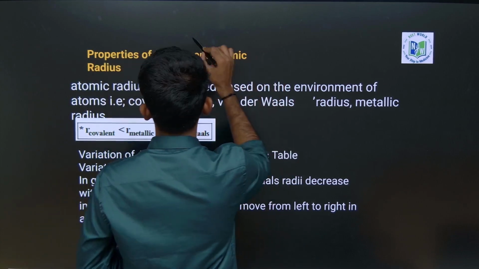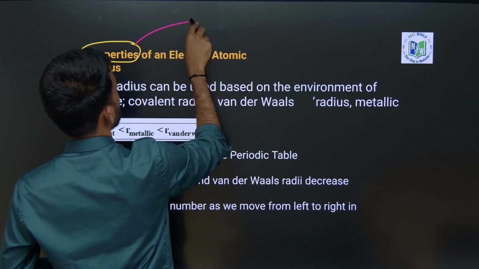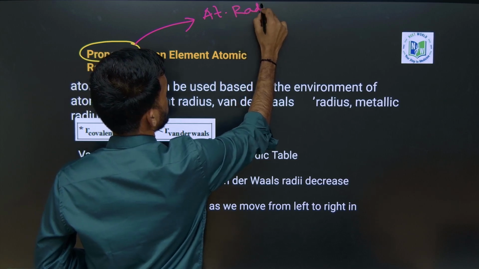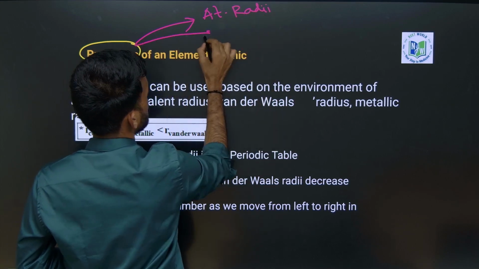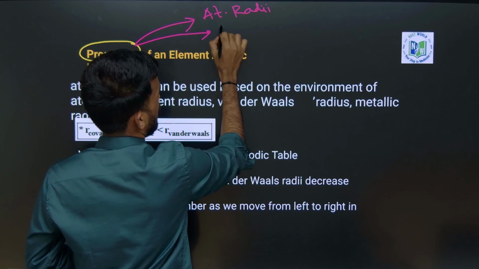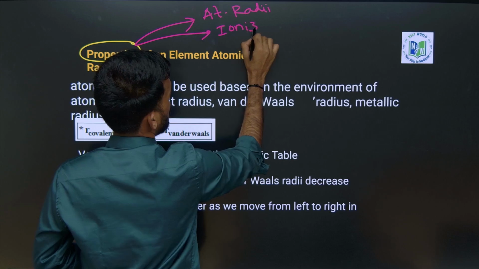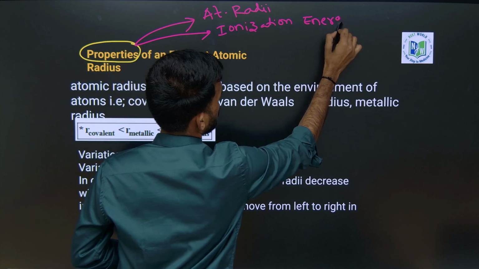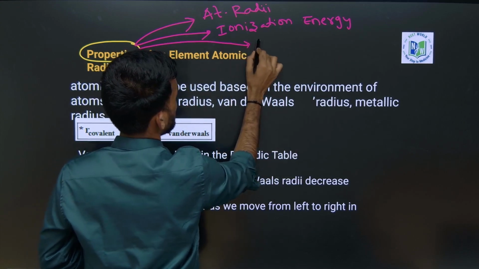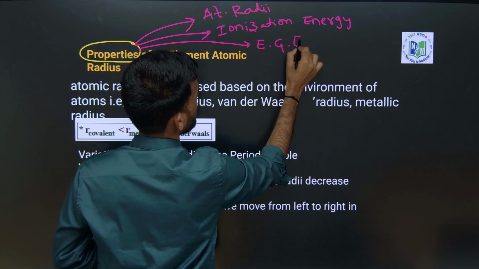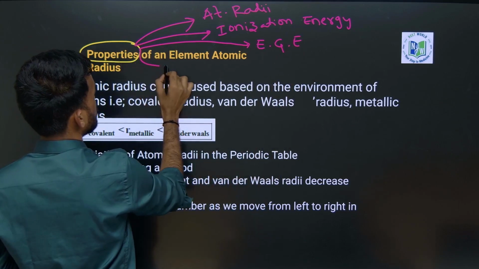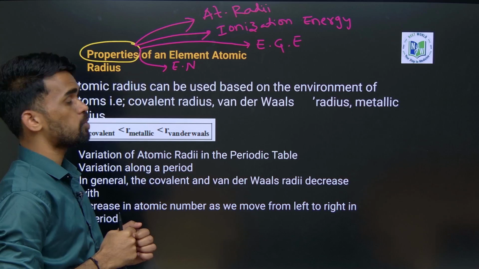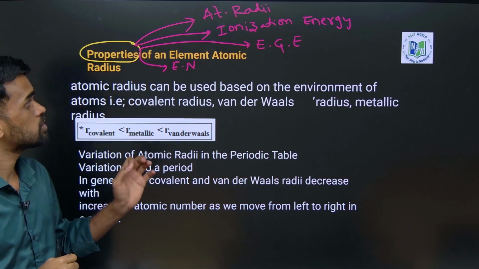Atomic radius, then ionization energy, then electron gain enthalpy, and then electronegativity. So these are the 4 important properties we have. We need to study those things right now.